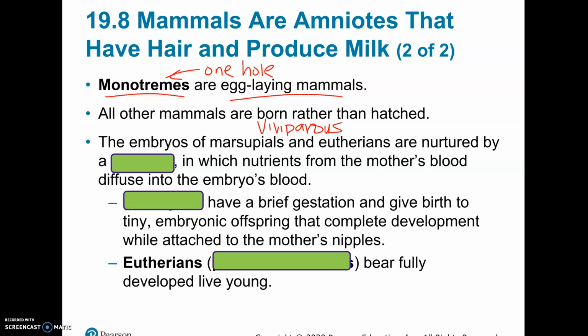Anyway, the embryos of the other mammals, marsupials, that's our second group. Those are the ones with pouches. And then eutherians, that's what you call the ones that have a placenta and fully develop inside of a uterus, and then they give birth to the baby later on. Marsupials, although they have a placenta, actually give birth to an embryo.